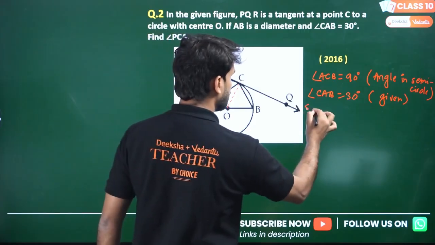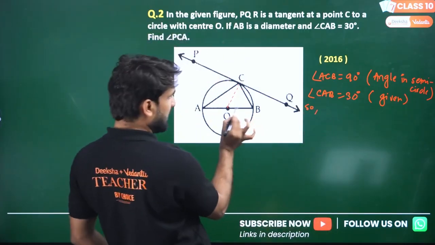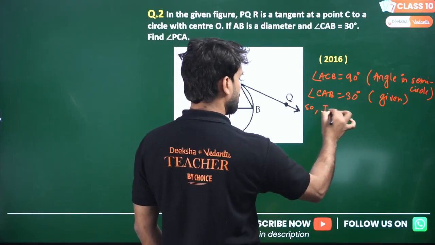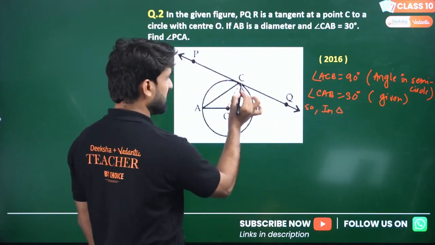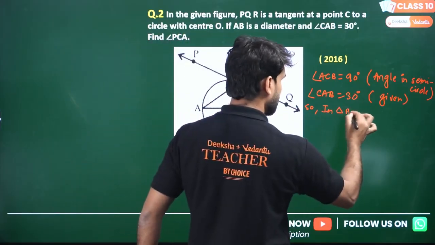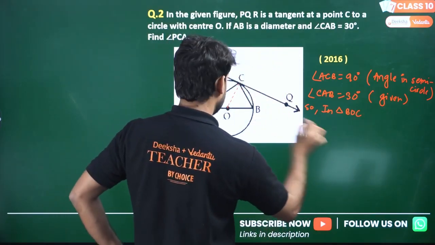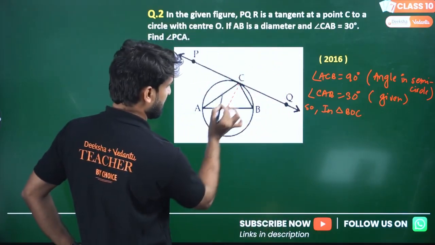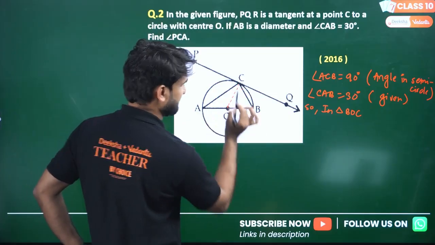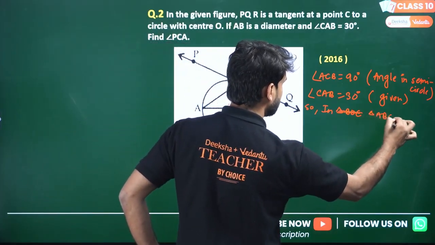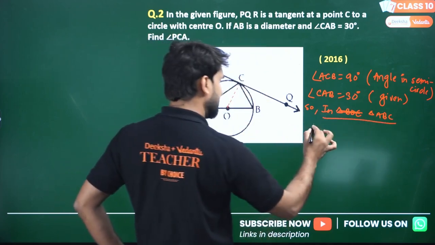So what angle? The story will be in triangle ABC first. In triangle ABC, what will be the story? Can we apply the angle sum property?